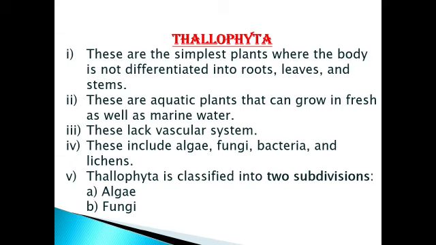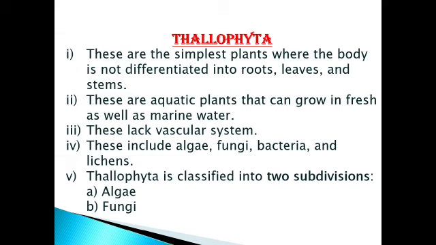If we continue, we will come to know that Thallophyta is divided into two subdivisions. What are they? Algae and fungi. Now let's take a quick review. What are the characteristics of Thallophyta? They are the simplest plants, as we studied in cryptogams. Their body is not differentiated into roots, stems and leaves, which is what the term thallo explained.